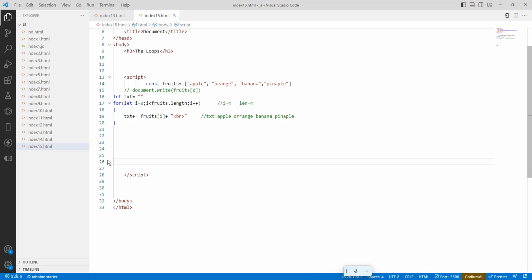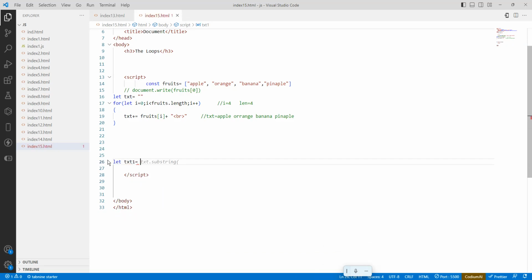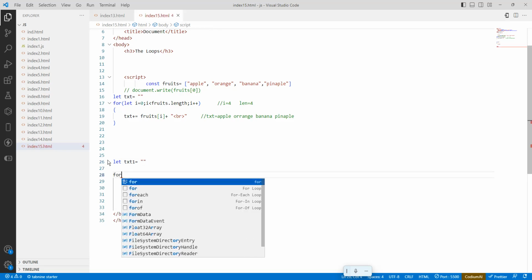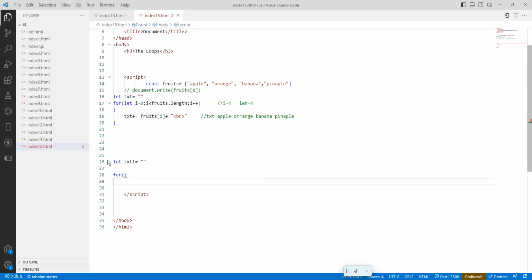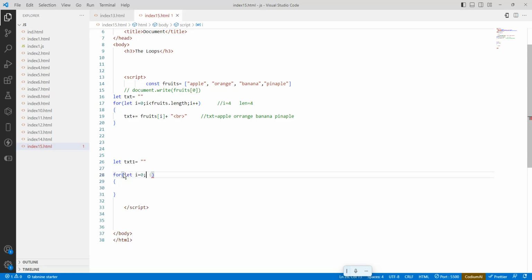What is the condition? I will take a variable, let txt1 equals an empty string. Now what do I want to print? I want to print the numbers. For this, let i equals 0; i less than 5; i plus plus.